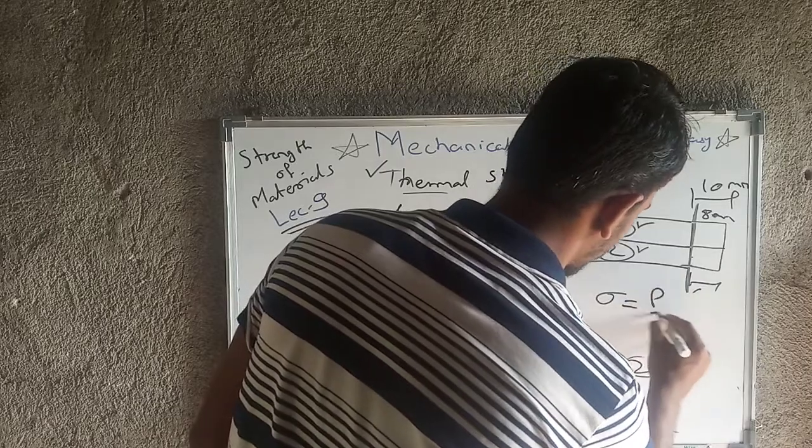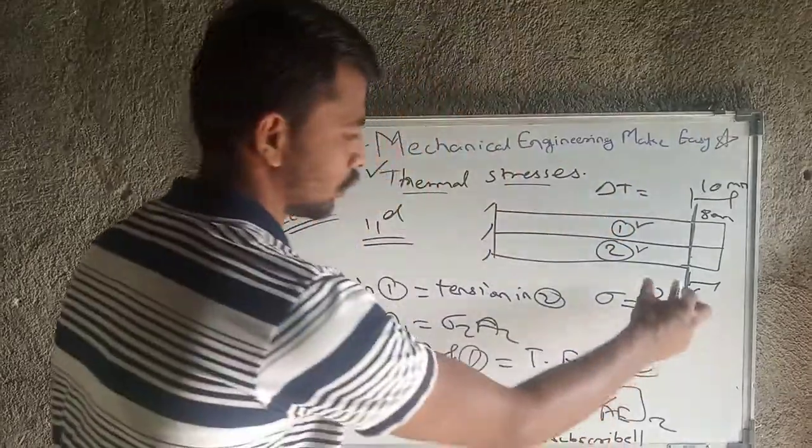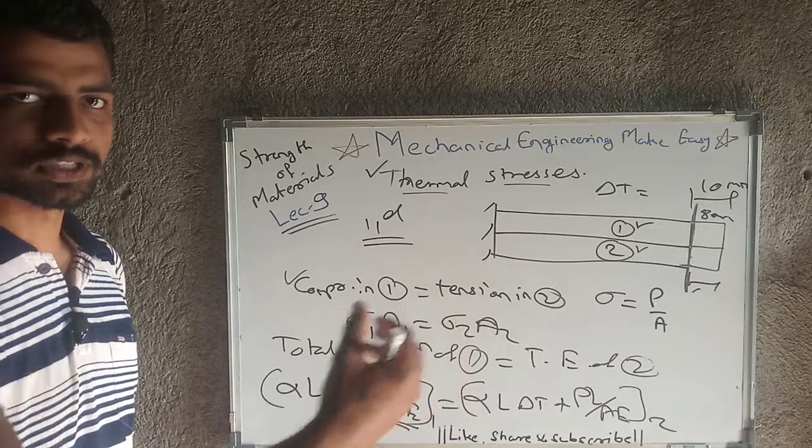That is sigma equal to force upon area. Okay, sigma is force upon area.